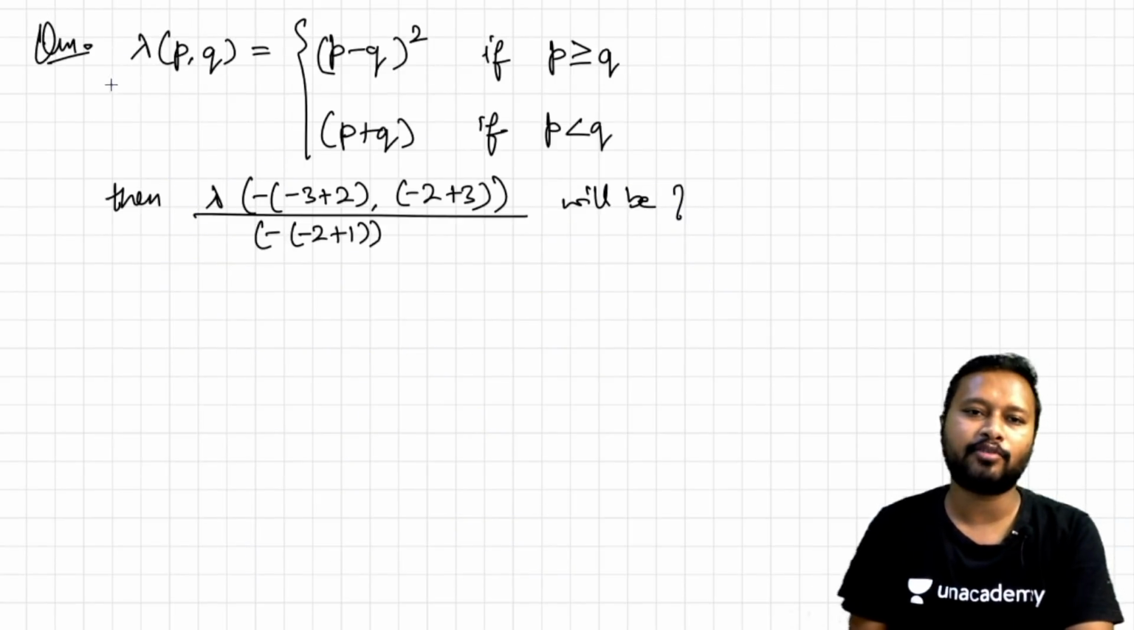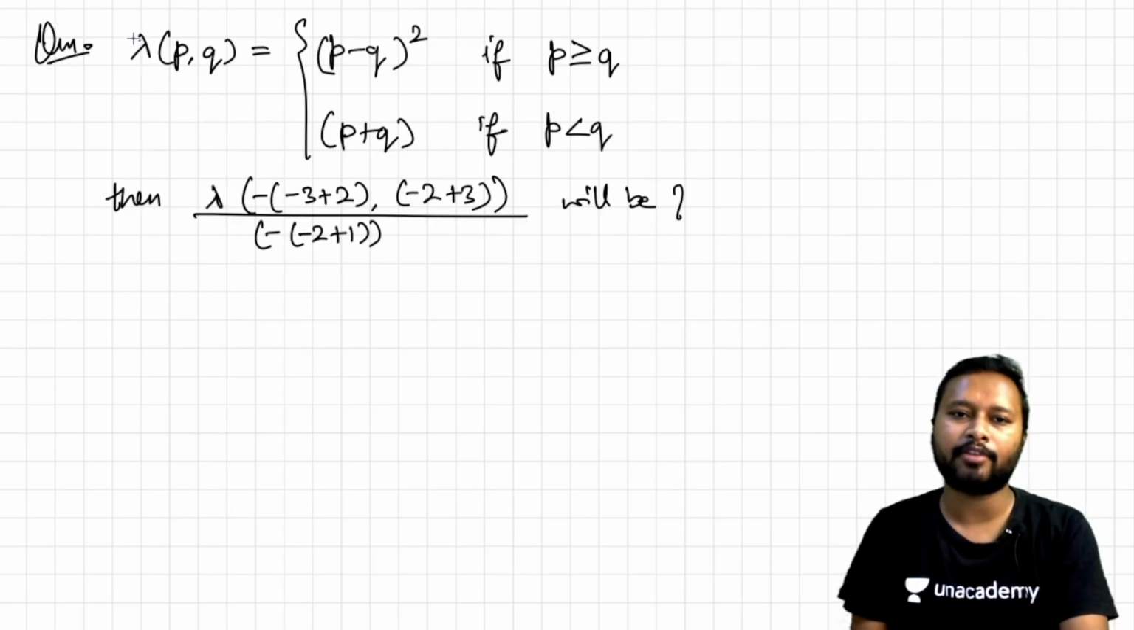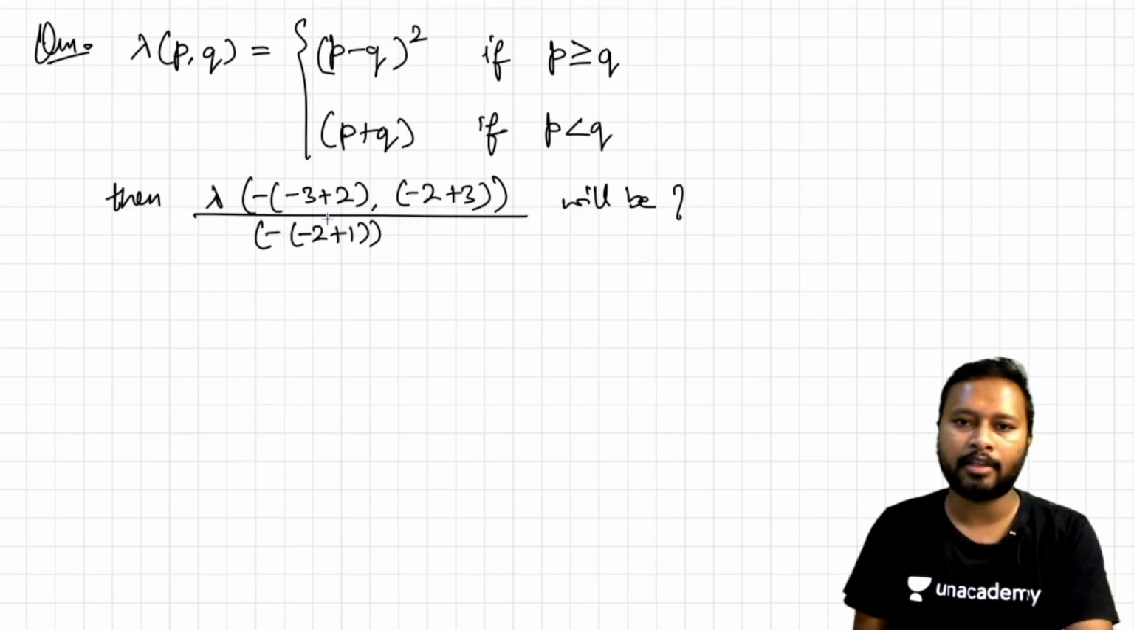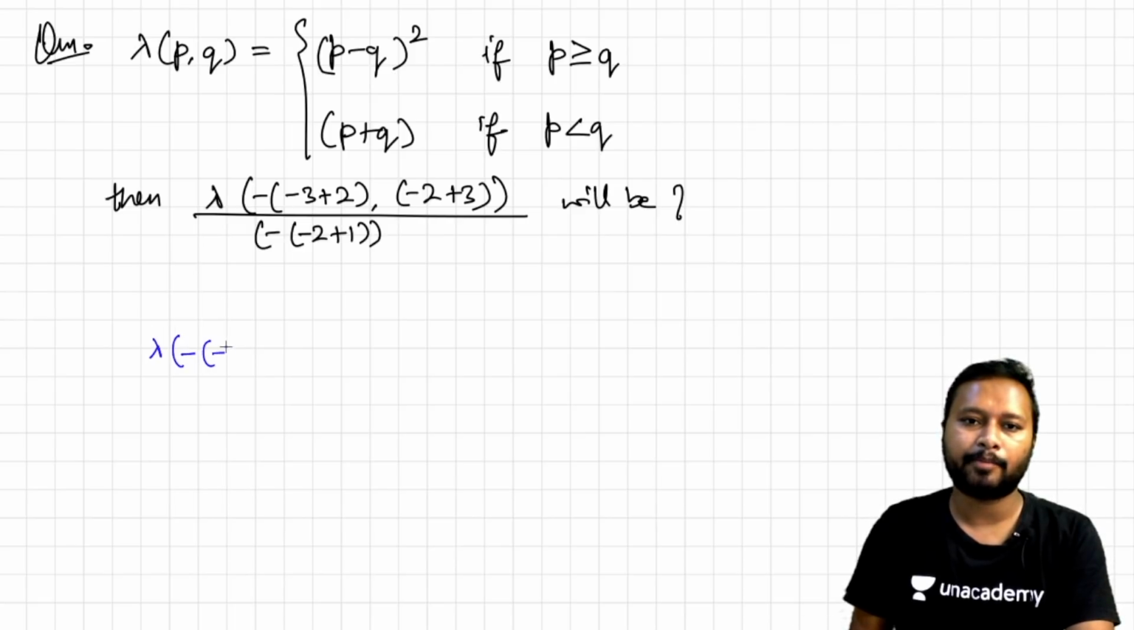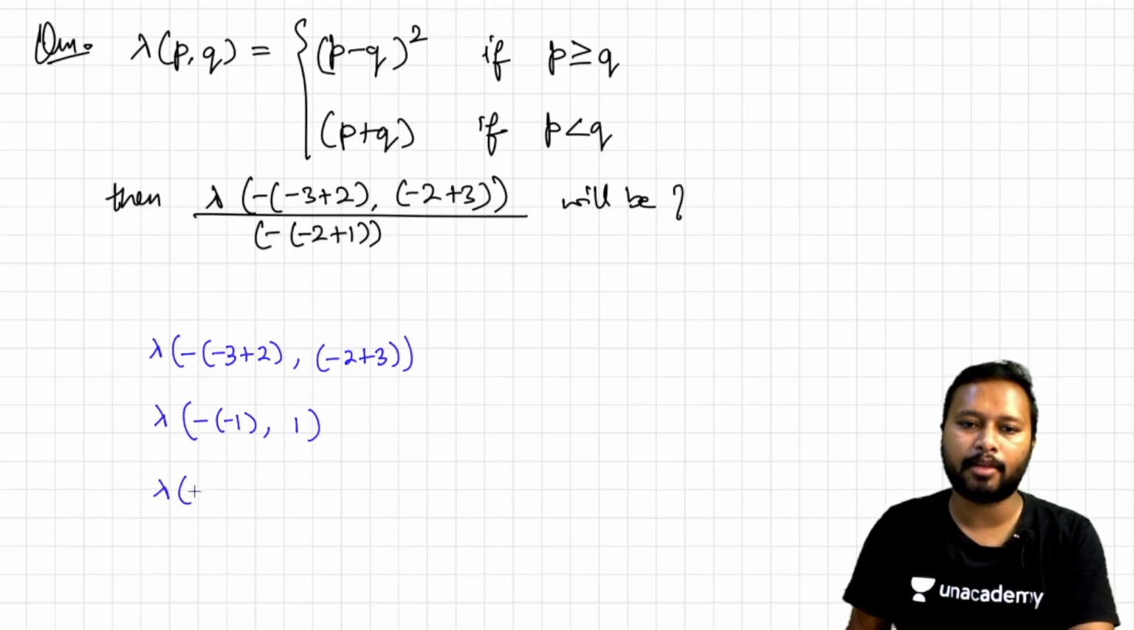Alright, so the next question was based upon this particular equation. It was given lambda (p, q), and two conditions were given, and then they were asking for the value of lambda. One thing you have to see over here is that the denominator was in the whole division, the whole thing was actually divisible. So they were talking about lambda minus 3 plus 2 comma minus 2 plus 3. So let's solve it. It will become lambda, and this side it will become minus 1 and comma, this side it will become 1. So when you solve this, this will become lambda (1, 1).